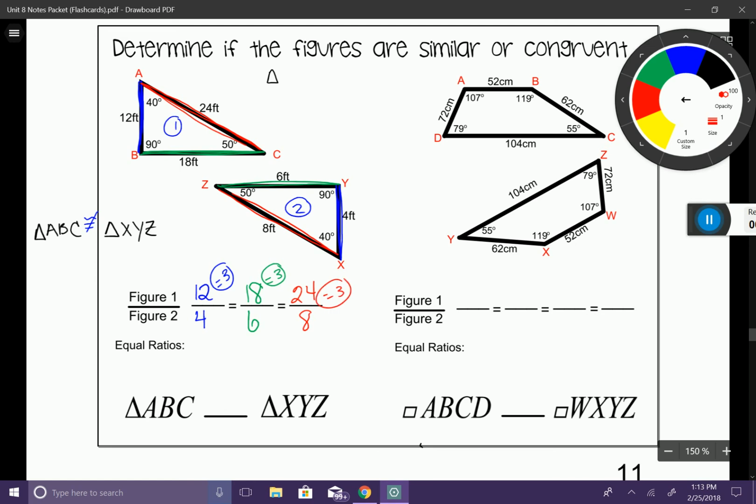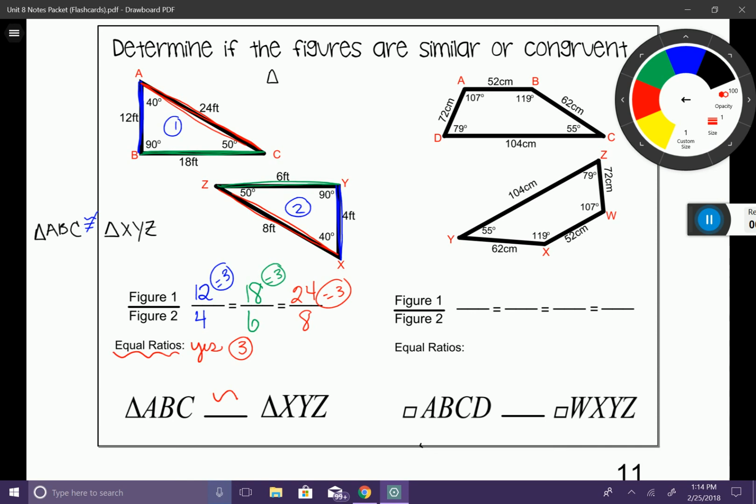So what this indicates is that these two figures are similar to one another. They're not congruent. So I'm going to use a little tilde here saying that these two are similar. Now it says equal ratios down here, and the answer is yes, and my ratio ended up equaling 3. So that kind of told me that these worked out. All right, let's try another one.